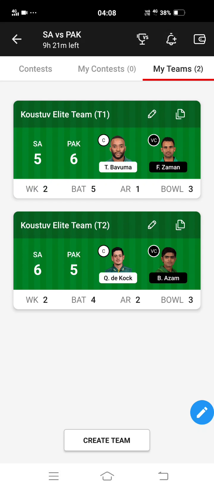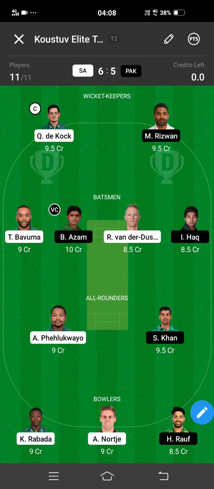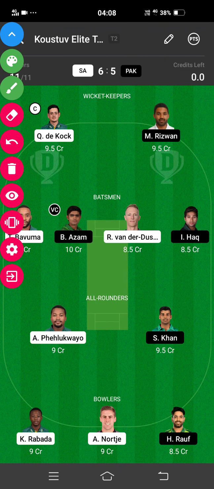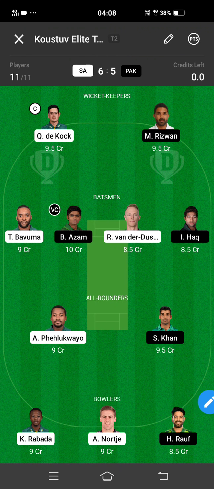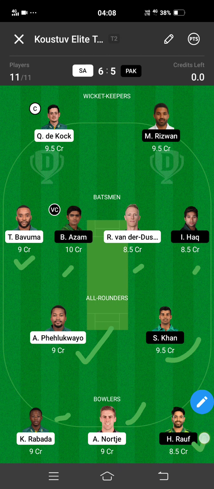Next I will show you my SL team which I have made. So this is my SL team for now. Here I have Quinton de Kock as captain. Then you can see Mohammad Rizwan, then T. Bavuma, Babar Azam, Rassie van der Dussen, Imam-ul-Haq. Then in the all-rounder section I have picked Shadab Khan and Phehlukwayo. Bowler section: Rabada, Nortje and Haris Rauf. Here I have given captaincy to Quinton de Kock, vice captaincy to Babar Azam. But I'll think of that after the lineups. I'll provide you the further updates.